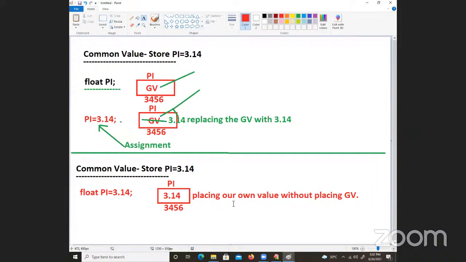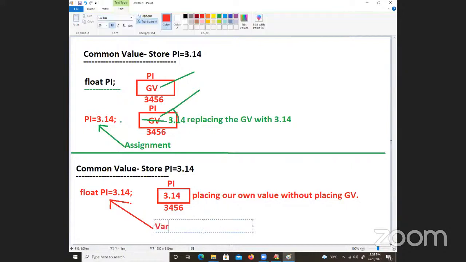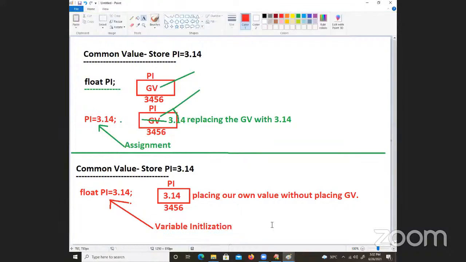So you tell me, this process, the way you write like this, every common value must be initialized. This is known as variable initialization, we can call. So variable initialization is nothing but placing our own value without placing the garbage values.